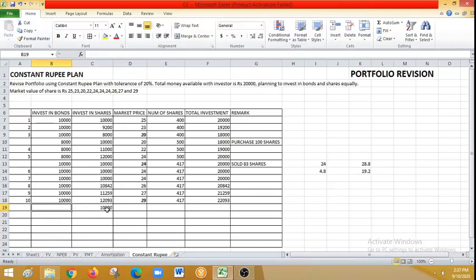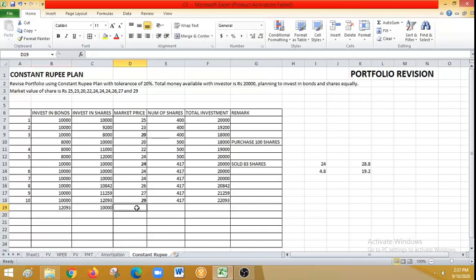Now I am decreasing the shares by 2093 rupees, which means this 2093 will be added to bonds. So 12093. The 2093 is taken from shares and invested in bonds.